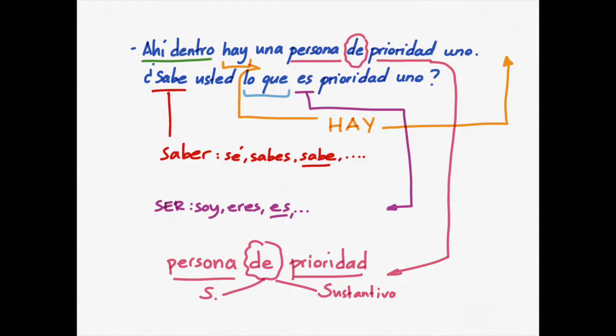And look, these two words together, lo que, this lo que means what. ¿Sabe usted lo que es prioridad 1? Persona de prioridad. Persona, substantive, prioridad, substantive, and in Spanish we always connect substantives with the word de. And also the verb ser, to be, soy, eres, es. If you want to know more about the verb ser, click the link above.